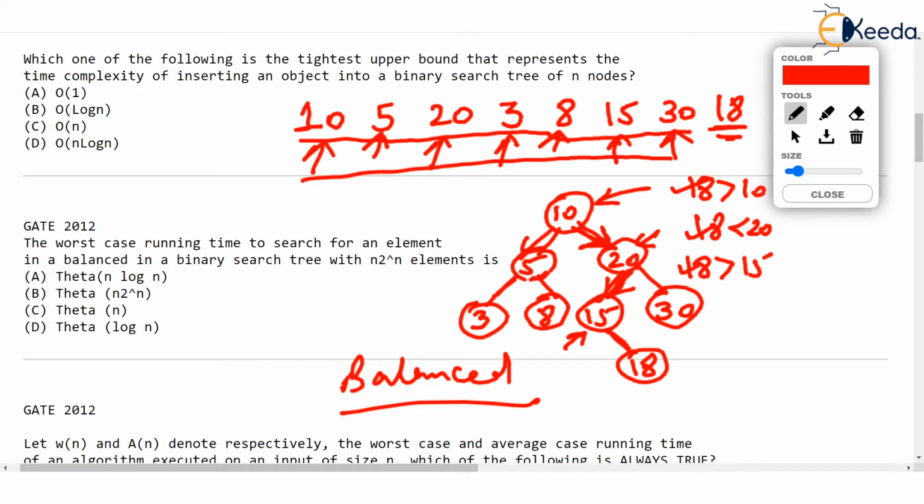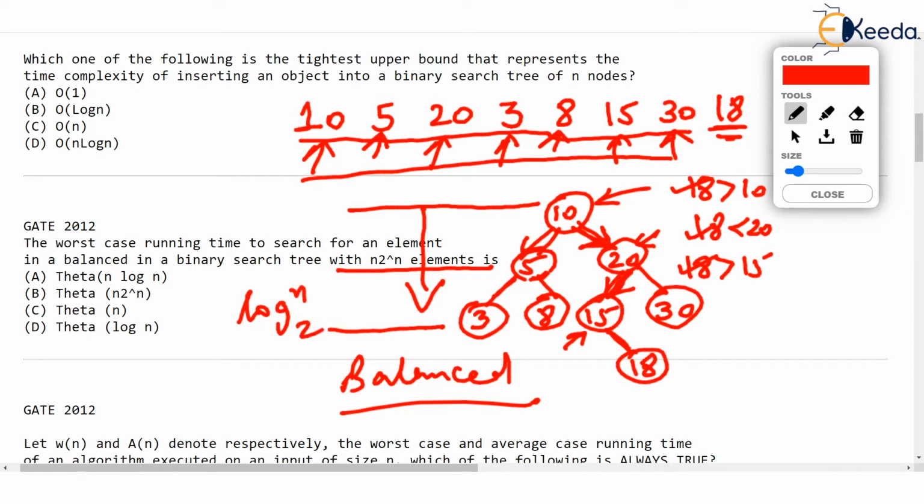Now why basically? Because the depth of the tree here was only 3 levels. This was a level at which 10 is located, 5 was another level, and this 3 was another level. And this count which I am giving, 3, is nothing but log of n to the base 2.